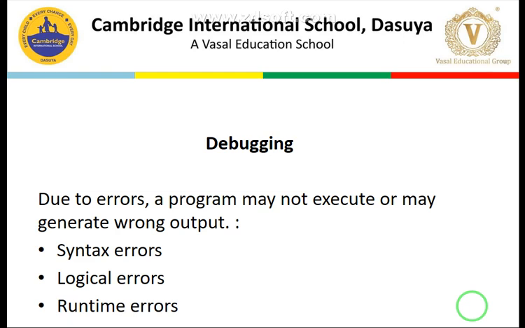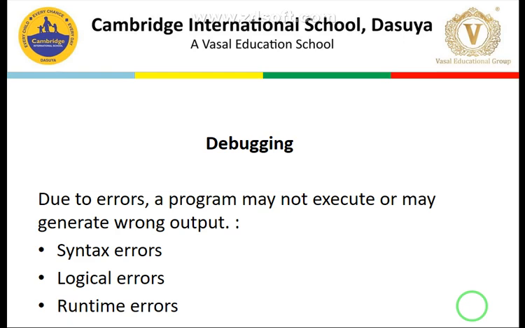Students, the second category of error is logical errors. What are logical errors? Let's say yesterday we gave the example of calculating the average of two numbers, where we have not used the proper logic. The syntax is correct, but the logic that we want to get from that has some bugs in it. These sorts of errors fall under the category of logical errors.